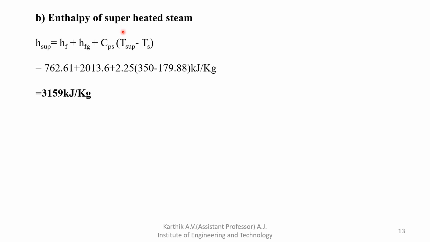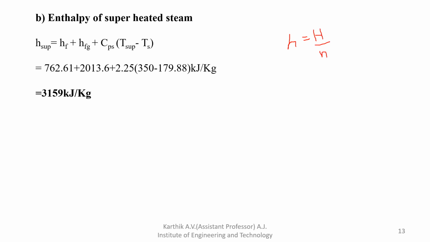Okay, next, enthalpy of superheated steam. That also you can easily find out, H superheated. Here the mass is given as 5 kg. Once you find out the specific enthalpy, then you have to find out the actual enthalpy, because the mass is given. The specific enthalpy is the ratio of actual enthalpy divided by mass.